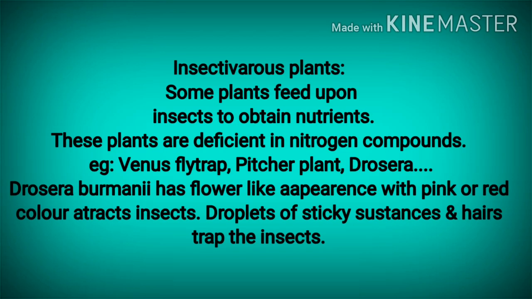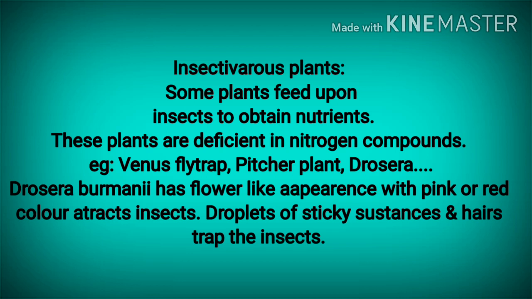Next, children, there are some plants which feed upon insects to obtain nutrients. These plants are deficient, meaning they lack nitrogen compounds. So to fulfill their nutritional needs, they consume insects. There are many examples: Venus flytrap, pitcher plant, Drosera.